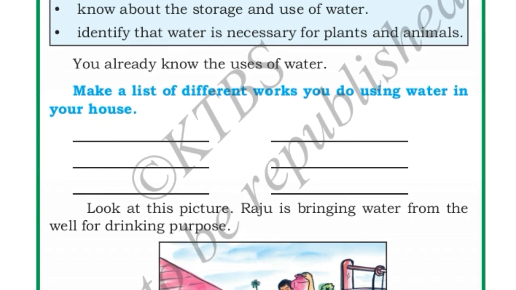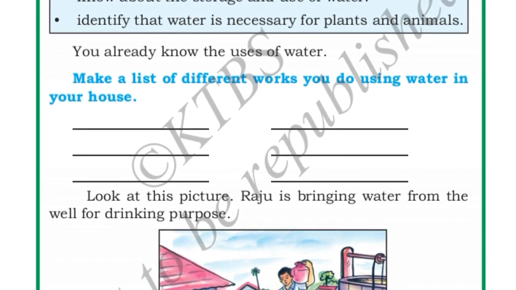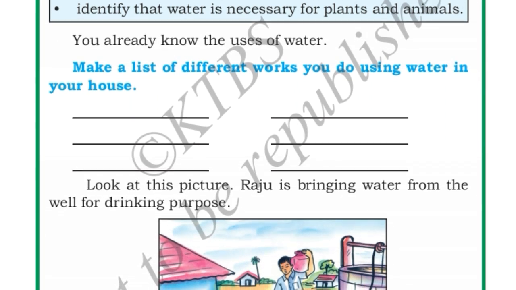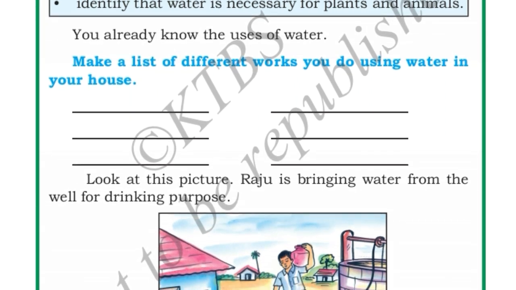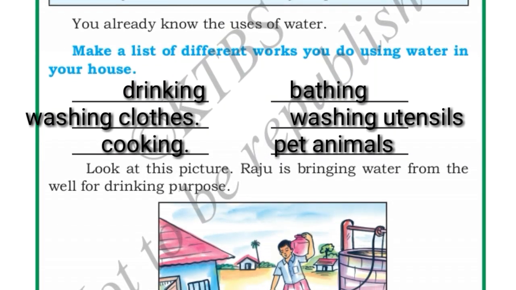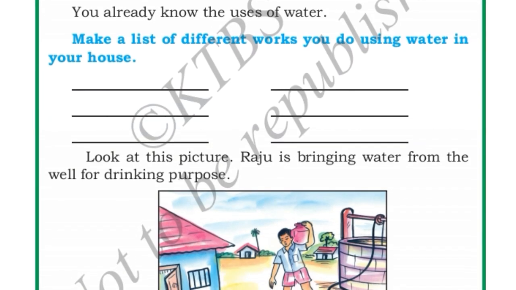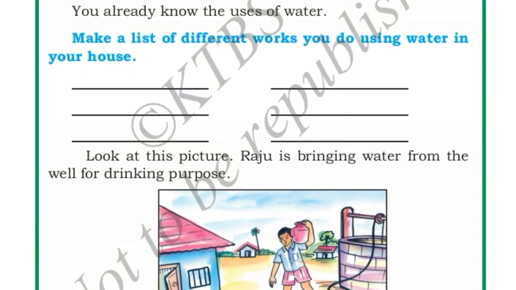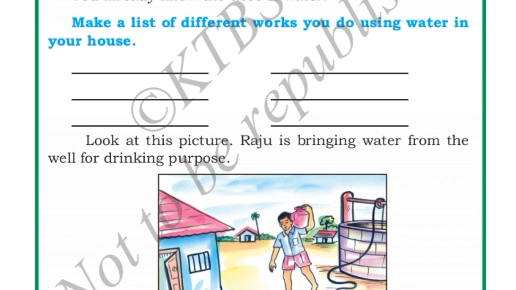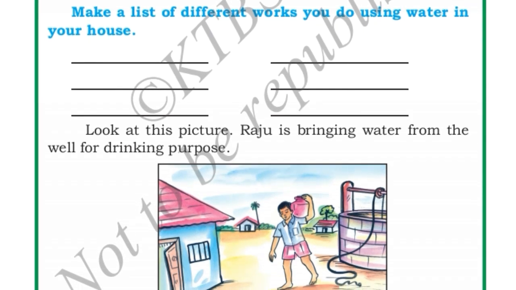Here, let us make a list of different works you do using water in your house. We use water in our house for many purposes. So, let us write here, why do we use water? We use water for drinking, cooking, bathing, washing clothes, washing utensils, and also for our animals, for the pet animals which we keep in our home. For them also we will give water.